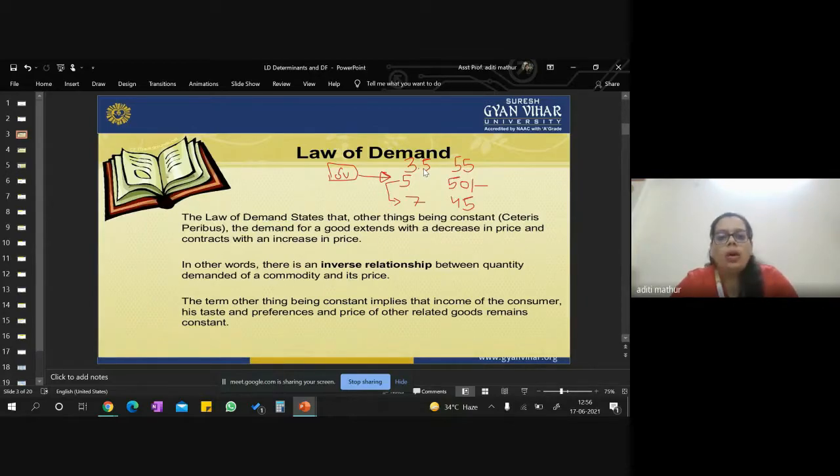So this is what the law of demand actually states. It states that if the price decreases, the quantity demanded will increase, which we have seen, and if the price increases, the quantity demanded will automatically decrease.